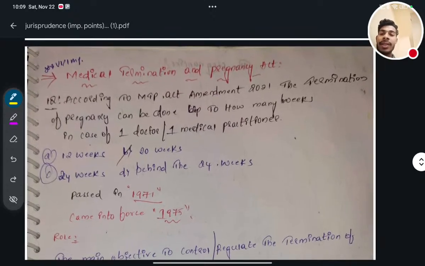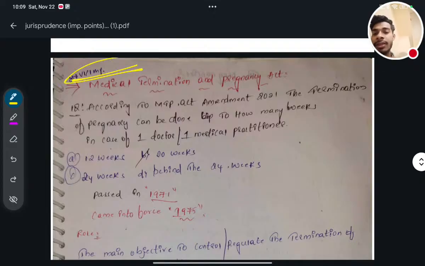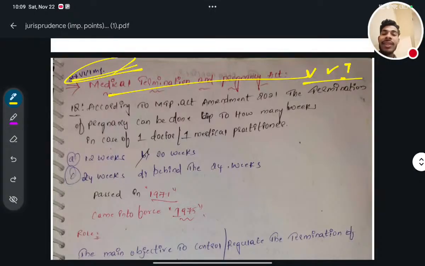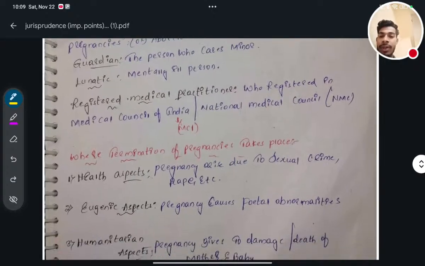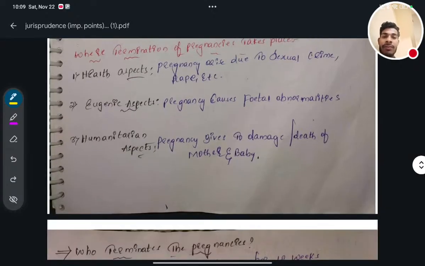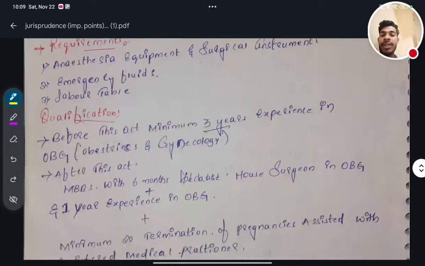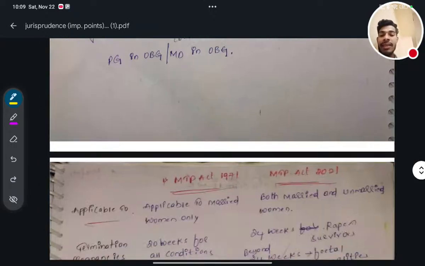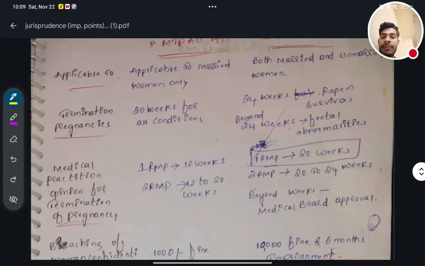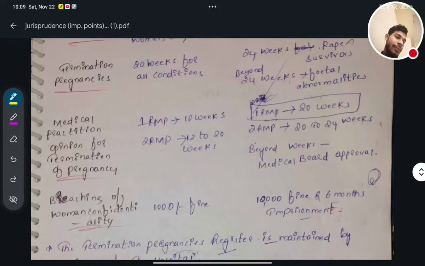Next topic is medical termination of pregnancy. This topic is very very important. We will learn it in the next lecture. In that also I have mentioned all the main important points and years and what are the conditions, how much fine, and how many days you have to go to jail as penalty, and all these things. What are the qualifications and who can do the medical termination of pregnancy, who is eligible for that, and everything.